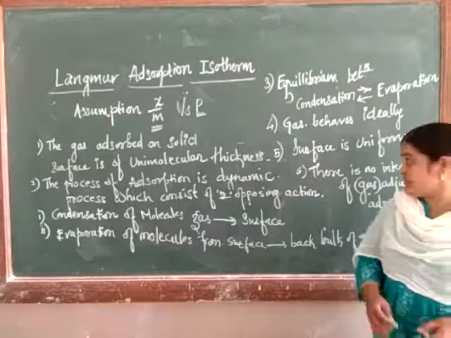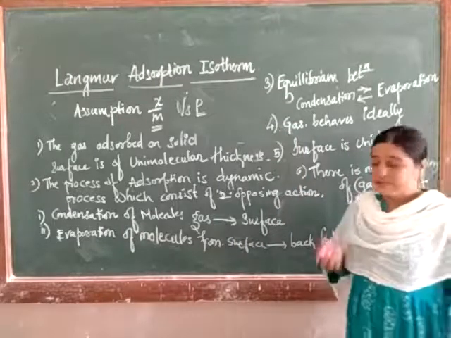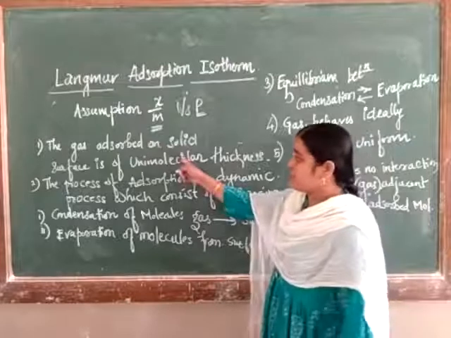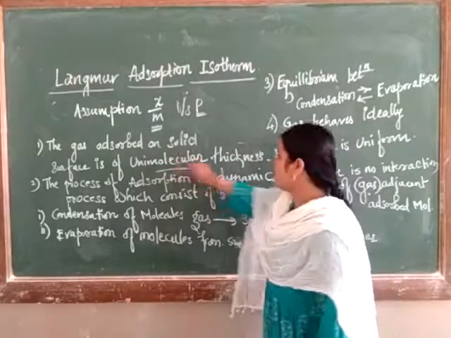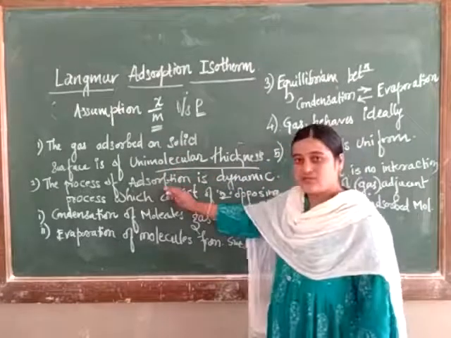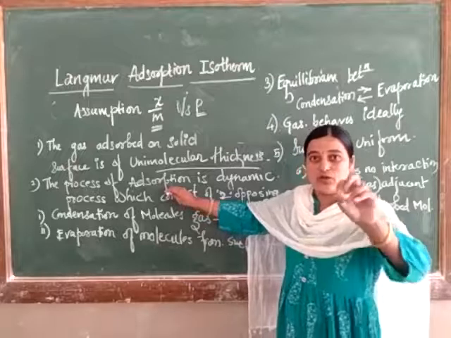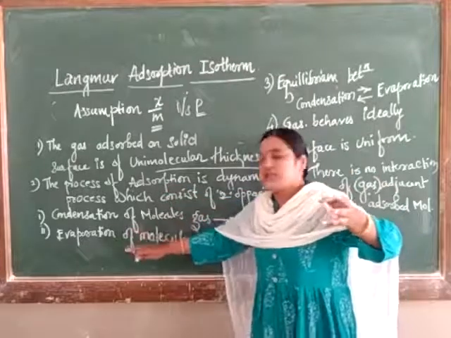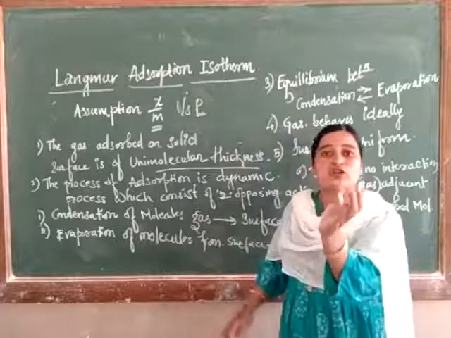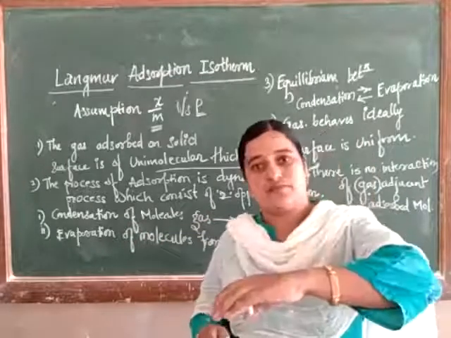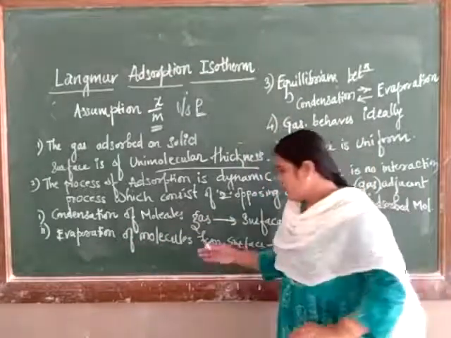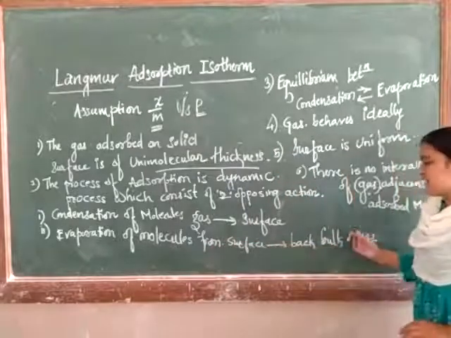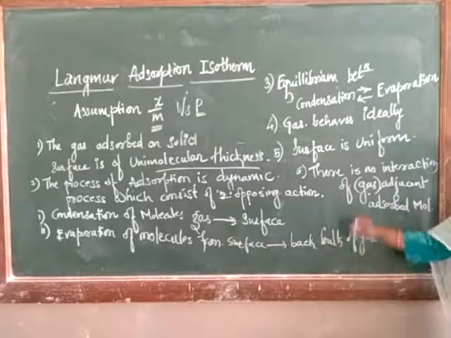These are the assumptions. Six assumptions are there. Let's see once again. The gas adsorbed on the solid surface is of unimolecular thickness. The process of adsorption is dynamic, containing mainly two opposing actions. One is condensation, another one is evaporation. Condensation of gas onto the surface of solid, and evaporation from the surface back to the bulk of gas molecules.